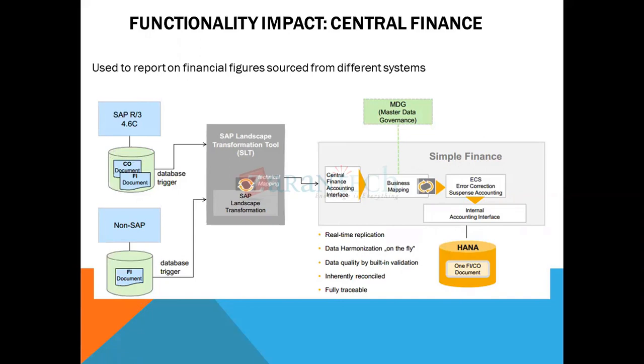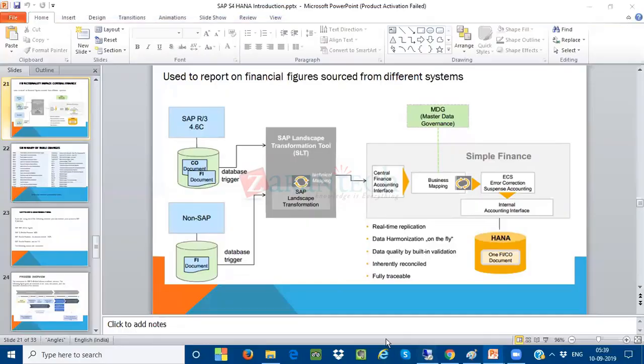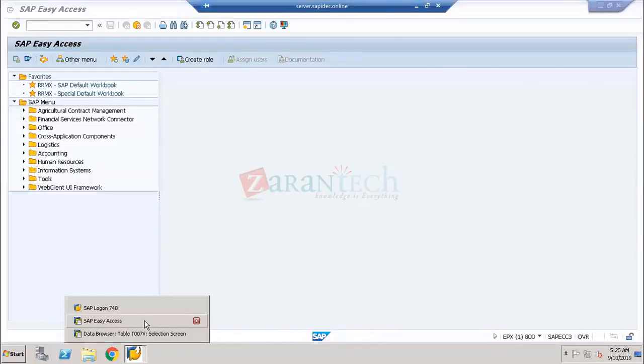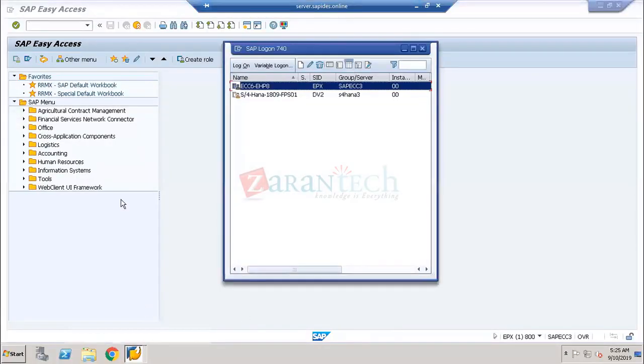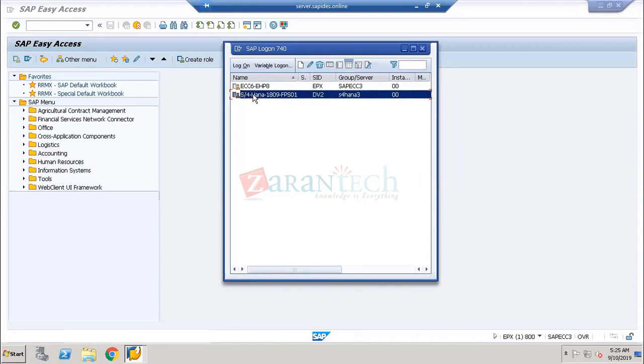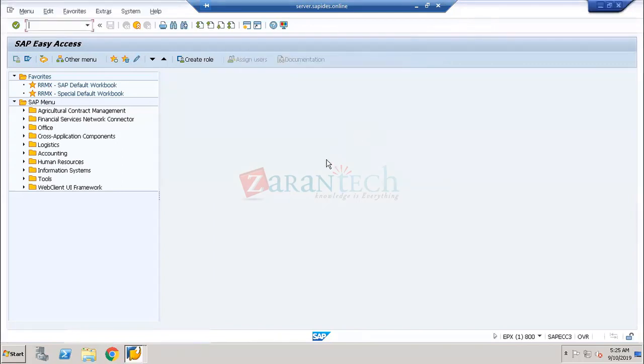So in this example, I'm going to be taking two systems. One is going to be the SAP ECC as the source system, and one is going to be the central finance system. To connect both of them, we need to have the SLT.